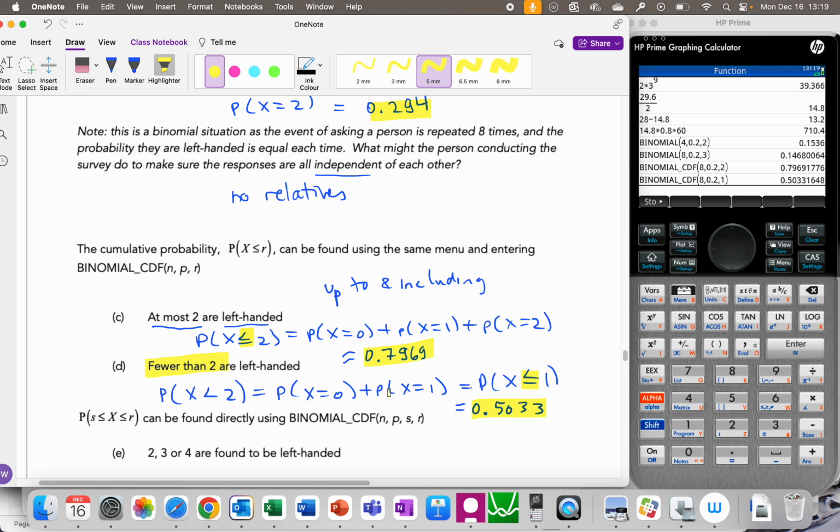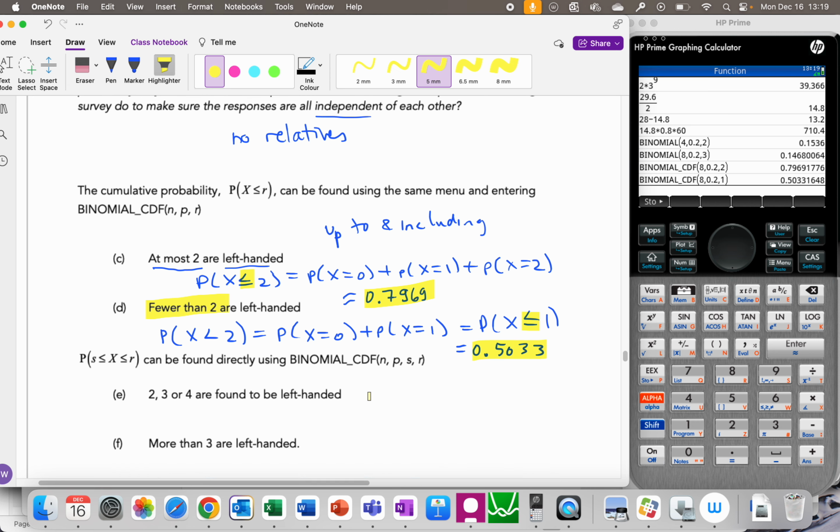It can also do in between. For example, find the probability that you have 2, 3, or 4 people that are left-handed. So you want x to be between 2 and 4. You do exactly the same thing.